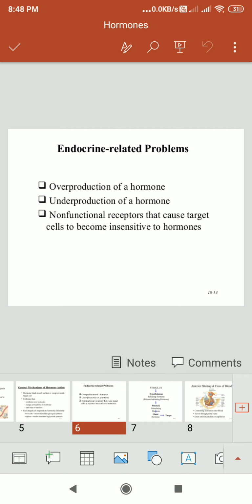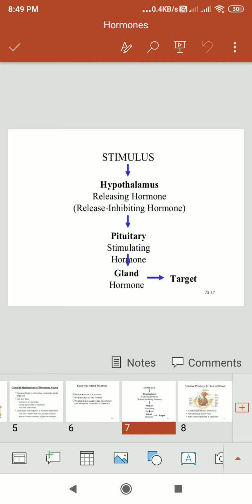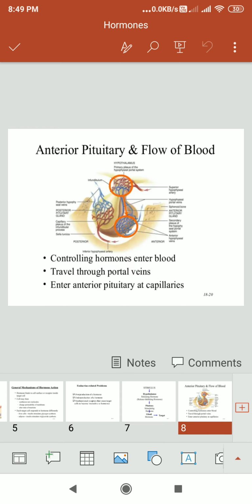Endocrine related problems: overproduction of hormones, underproduction of hormones, and non-functional receptors that cause the target cell to become insensitive to the hormone. The stimulus hormones: the hypothalamus releases hormones and inhibiting hormones, then the pituitary hormones stimulate, and the gland hormones target their work together.